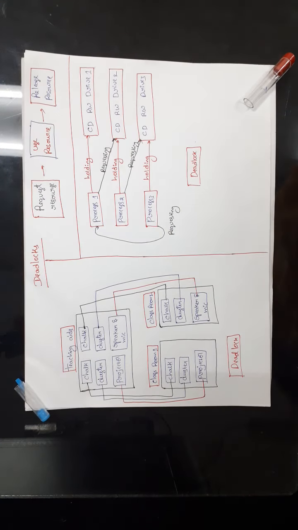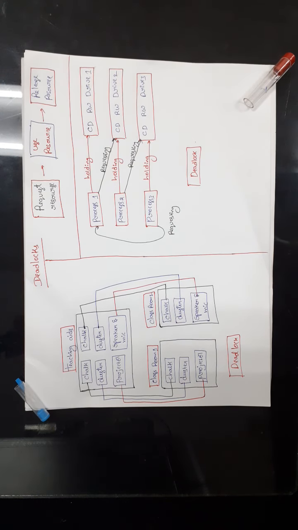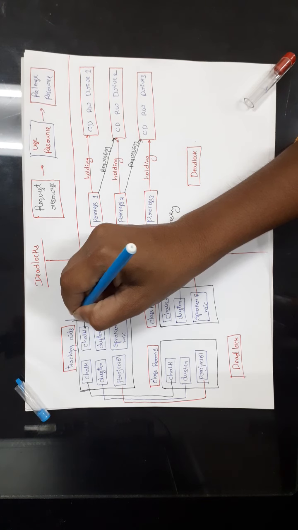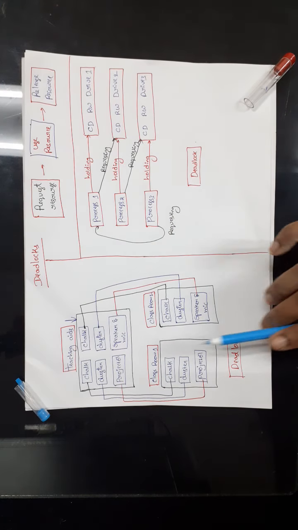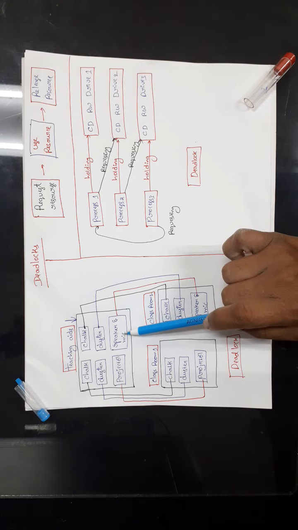In this video, I am going to explain what is deadlock. I'll explain what is deadlock with the help of an example. Let us assume that this is a room, and in this room we have all the teaching aids like chalk piece, duster, projector, speaker and mic.